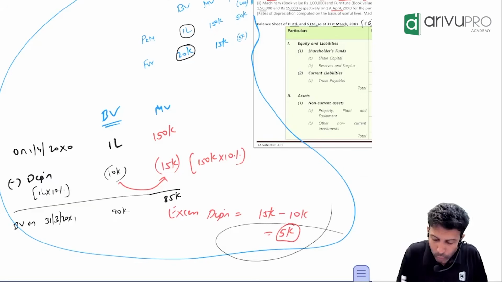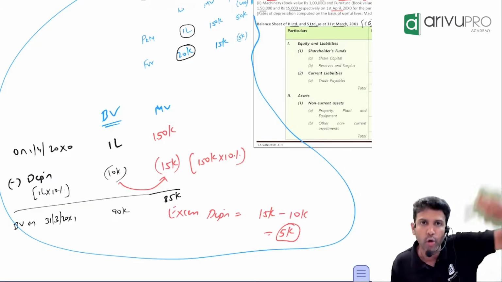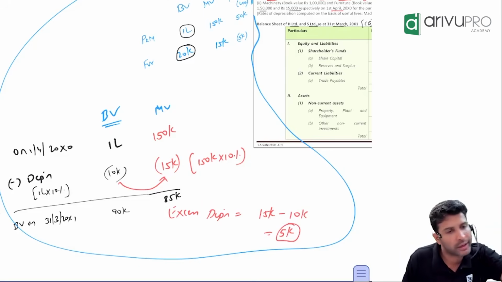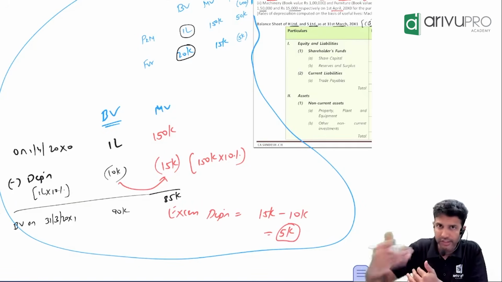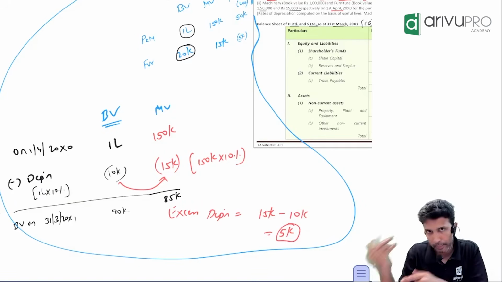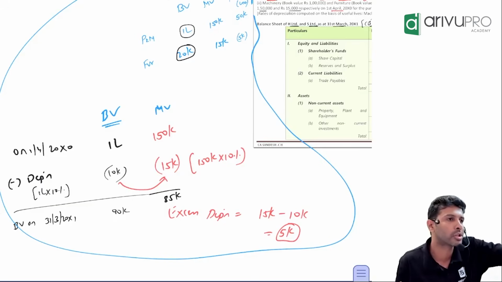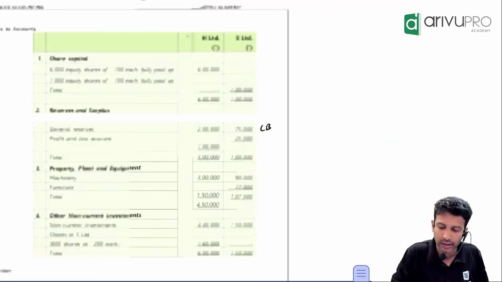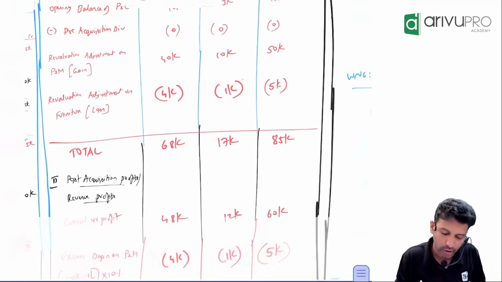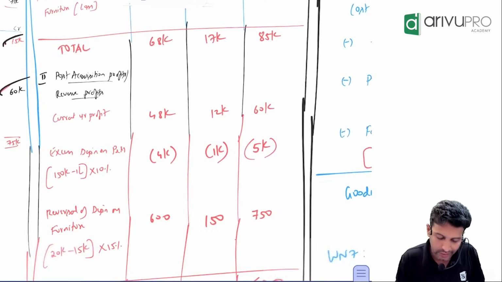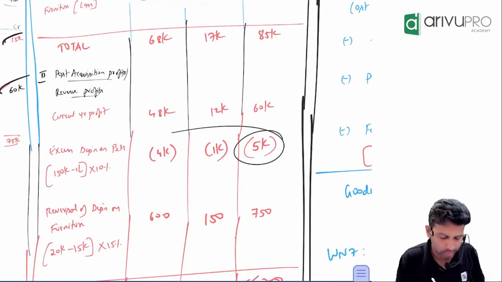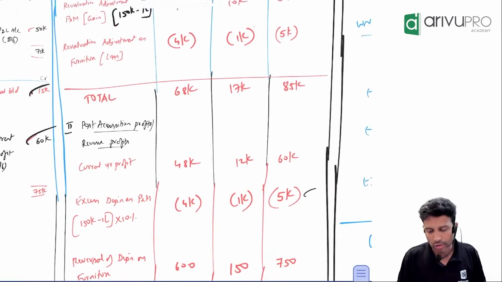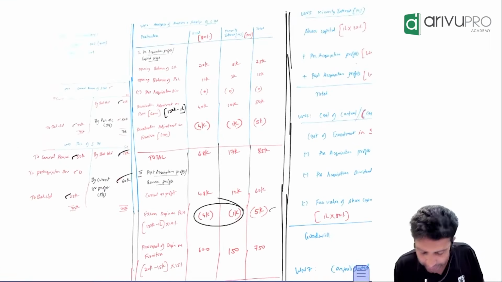Due to this, if you book one extra depreciation, your profit balance will increase or reduce? It will reduce. And an item which is causing a reduction in reserves, do we show it as a positive apportionment or as a negative apportionment? Negative. So this 5,000 in your working note number 4, where should you put it? Post. As a positive or as a negative? Negative. How much value? 5,000. That's what I've done here. 5,000 negative apportionment. This also gets distributed to holding and minority in the 80-20 ratio.